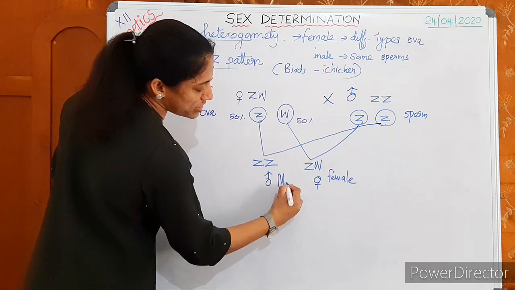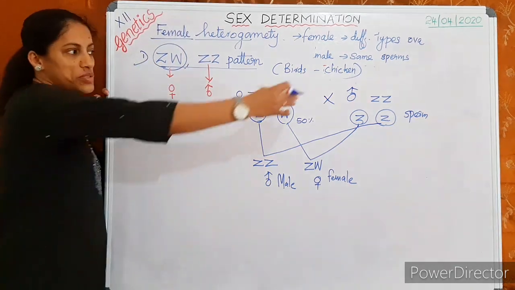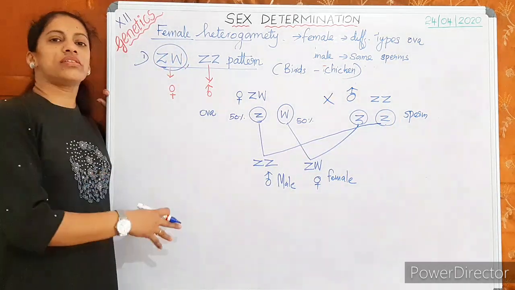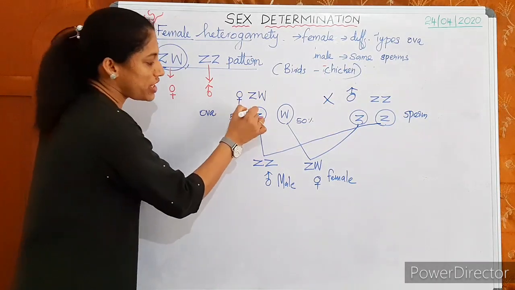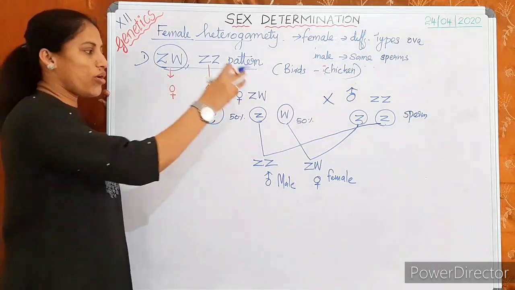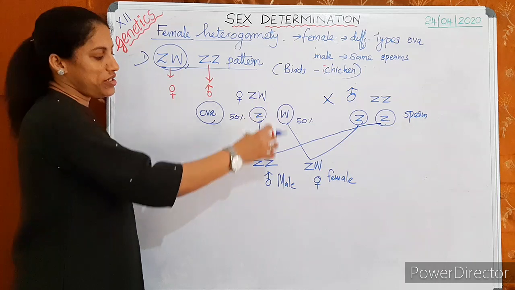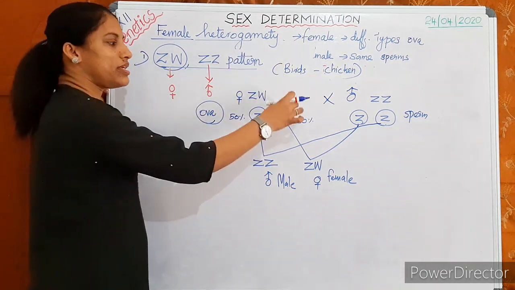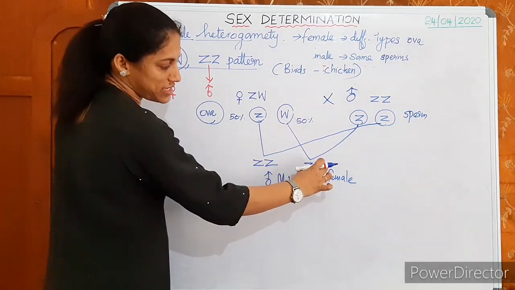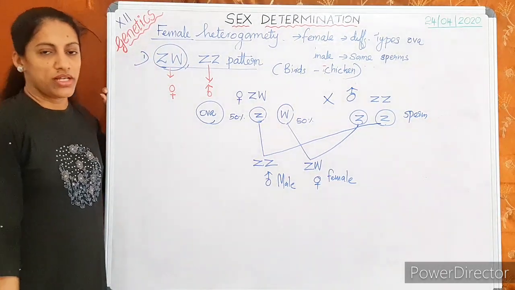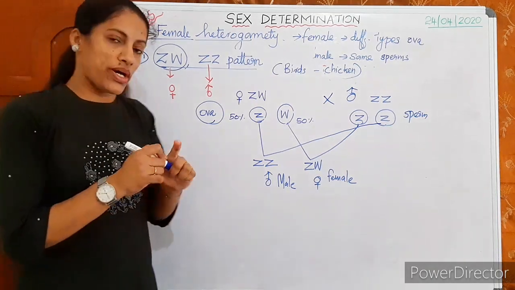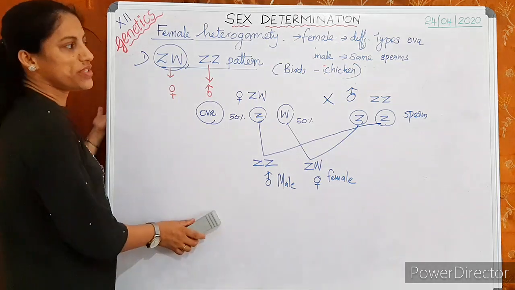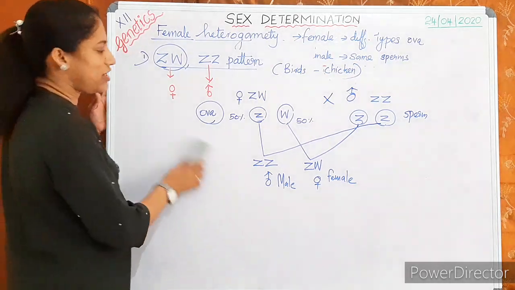So what determines the sex here? Is it the sperm? Sperm is always the same, Z only. Sex is determined by the nature of the ovum. If the ovum carries Z chromosome, on fusion it results in male. And if the ovum carries W chromosome, on fertilization it results in female. So here the sex is determined by the ovum, the female nature of the ovum. Simple, I think. Any doubt?